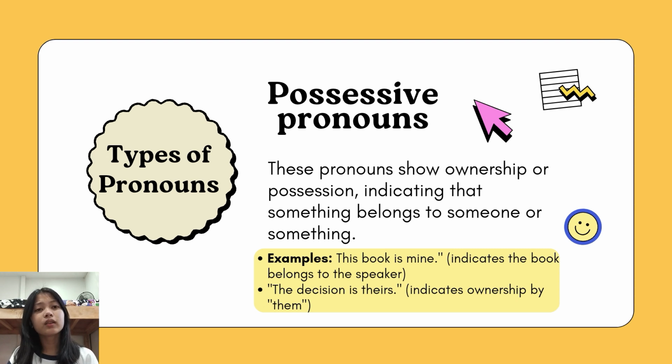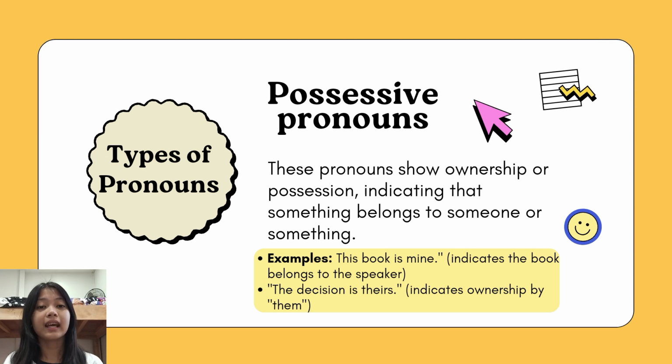Now let's proceed to the possessive pronoun "ours." We use the possessive pronoun "ours" when the owner is more than one, including you. For example, "This bed is ours. We bought it yesterday." We use the possessive pronoun "ours" because you are included in the owners, and the word "we" means you are included.